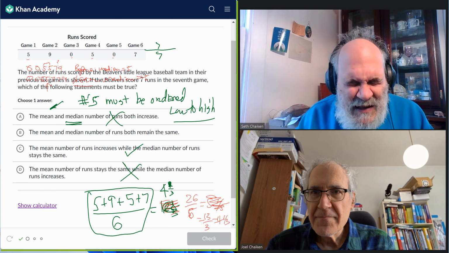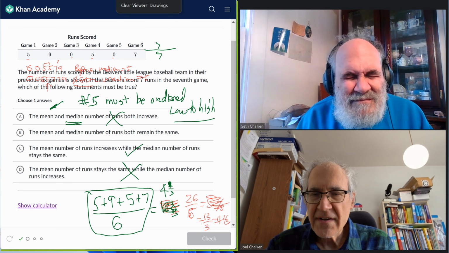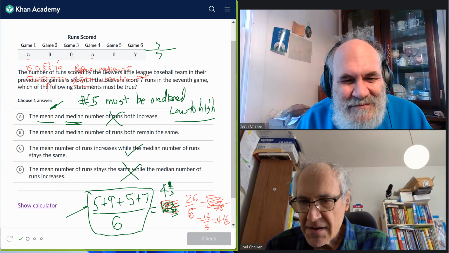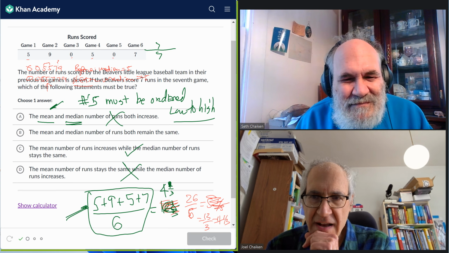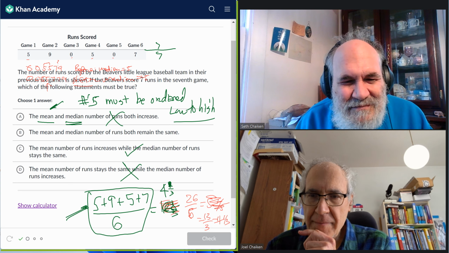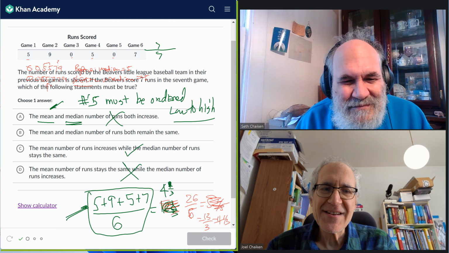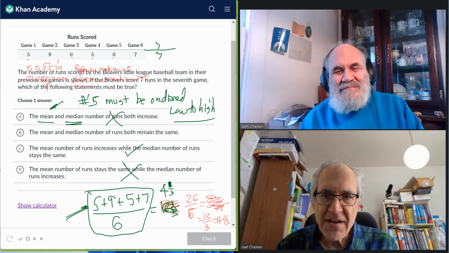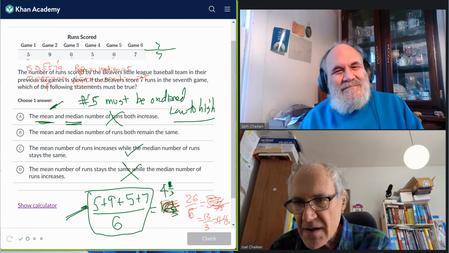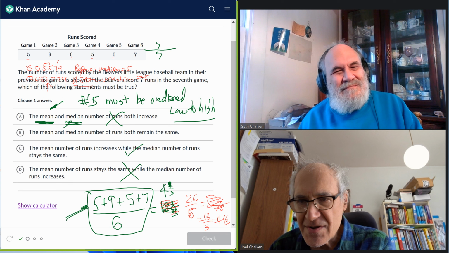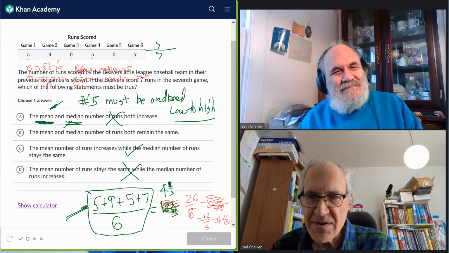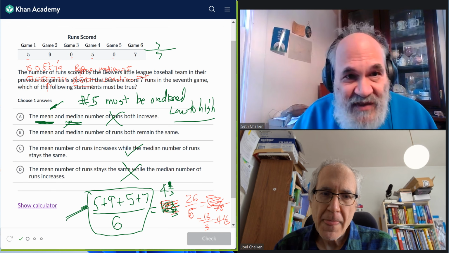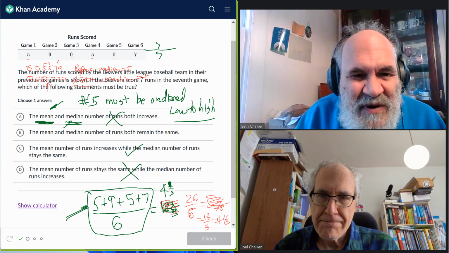Let's clear all the drawings. A calculator definitely helps if you want to actually calculate the mean, but there are different approaches to this. Seth made some interesting insights about the average, or the mean, to help him get the answer quickly. The median, you really have to take it slow, and do it very carefully and methodically, like Seth did. Especially notice that there are repeated numbers in there.